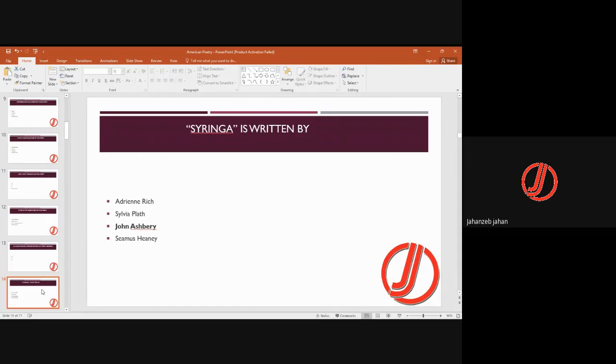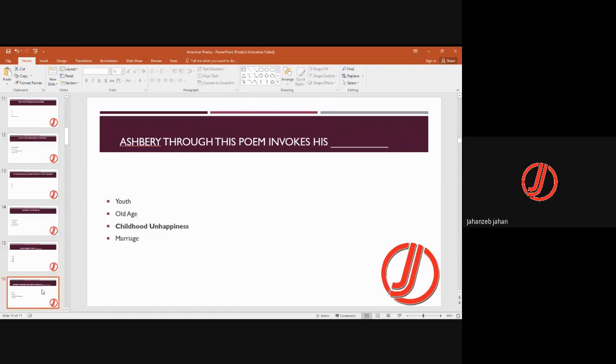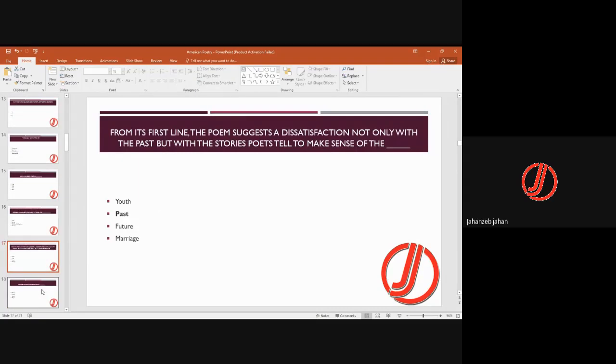Sylvia is written by John Ashbery. It is also a longer and important poem by Ashbery. Ashbery died in 2017. Through this poem he invokes his childhood unhappiness. In Sylvia he mentions his childhood unhappiness. From the first line, the poem suggests a dissatisfaction, not only with the past, but with the stories poets tell to make sense of the past. So here it is about dissatisfaction with the past.